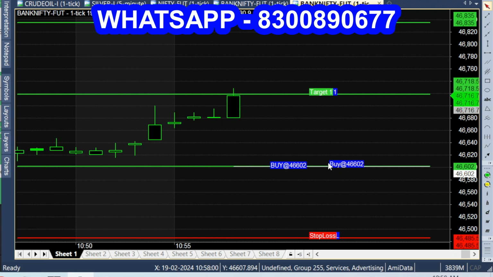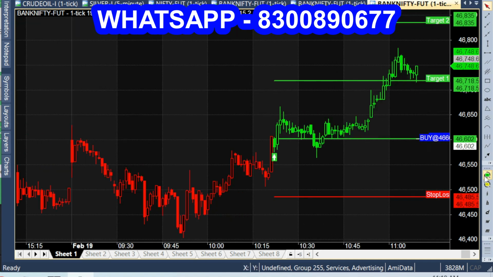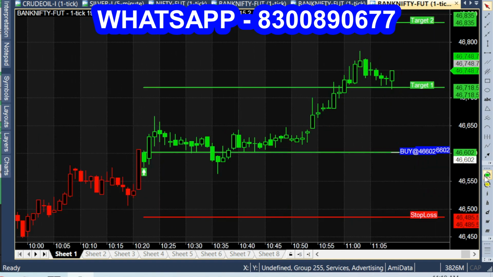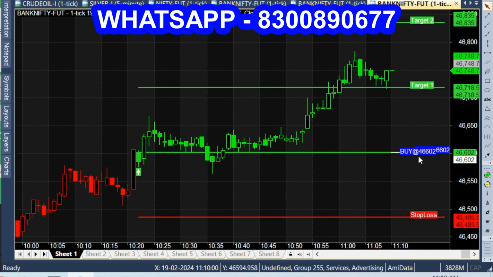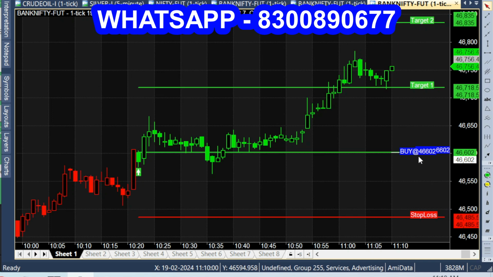During this time it broke out of the first target range. But from the opening itself, as you can see, the market was going down, then recovering, going up and down like this. In this chart, robotically, it will give calls whenever the trend changes. Right now the trend changed, so you buy the market. Right now the trend changed, which means you will sell the market. Like this, it will give suggestions in the live market automatically.